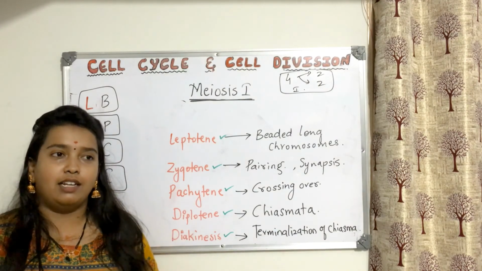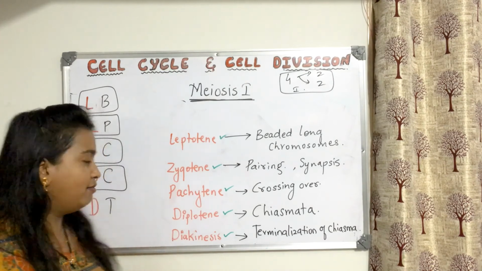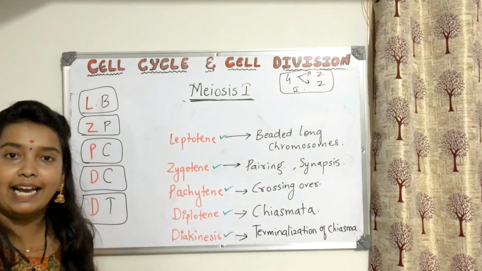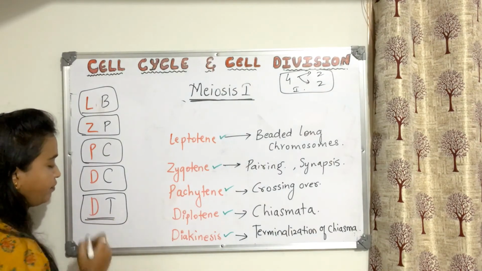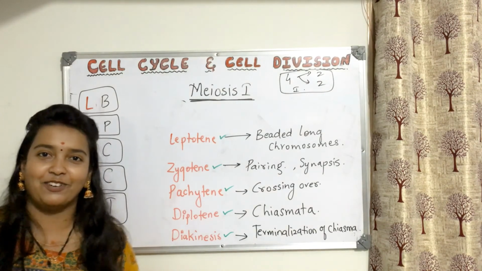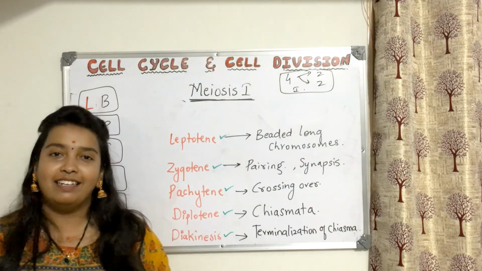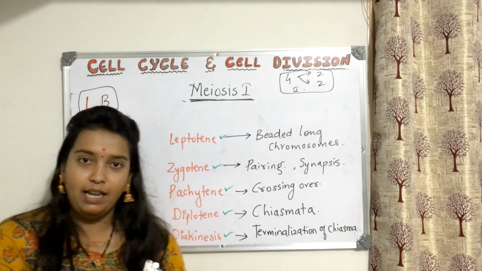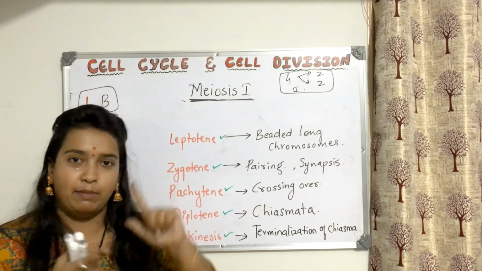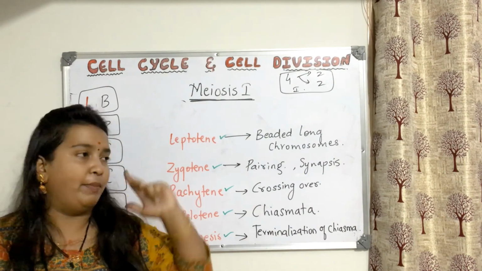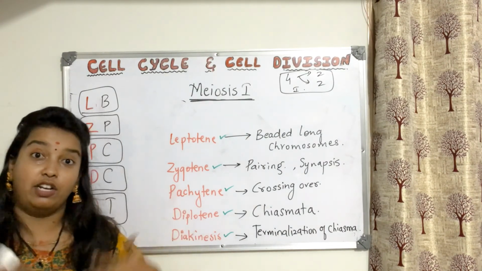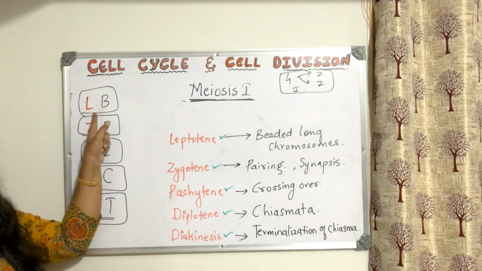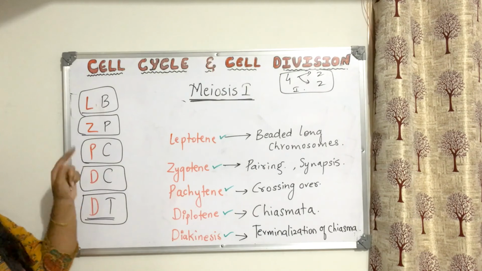He became so happy, and then finally, sadly, he died. Death ho gaya. So you can remember it like this: the one who was interested in cricket used to get out because of LB. Then he thought he should become something, became ZP. He was not satisfied, so he became PC. Then again he studied and became DC. Finally he died. So leptotene, beaded chromosome.